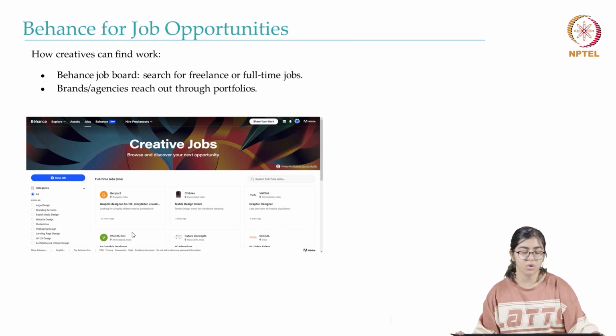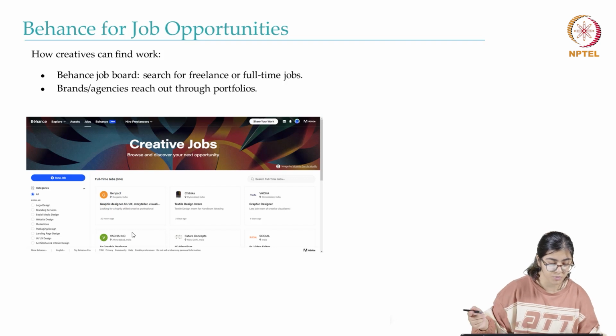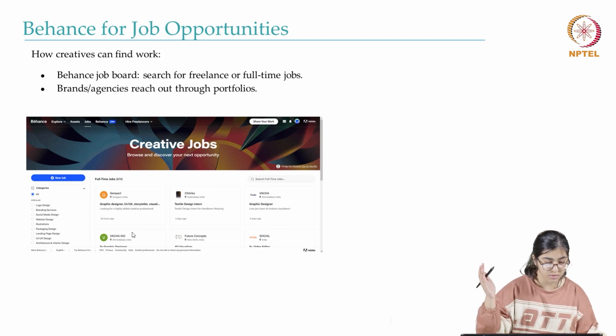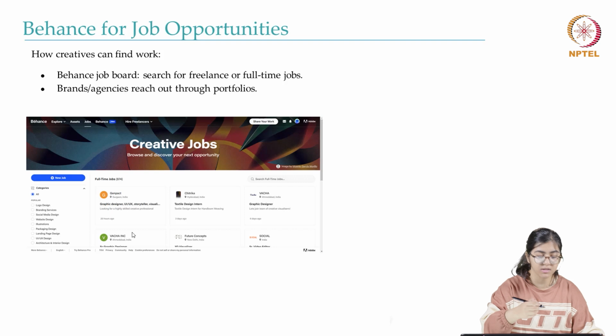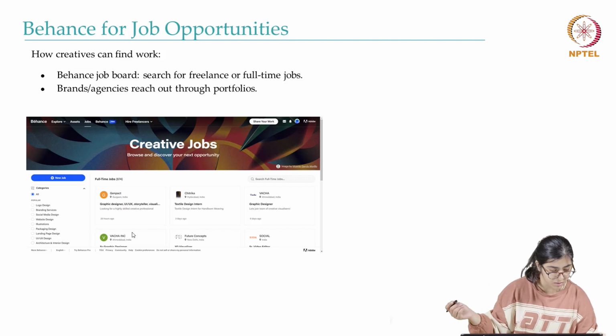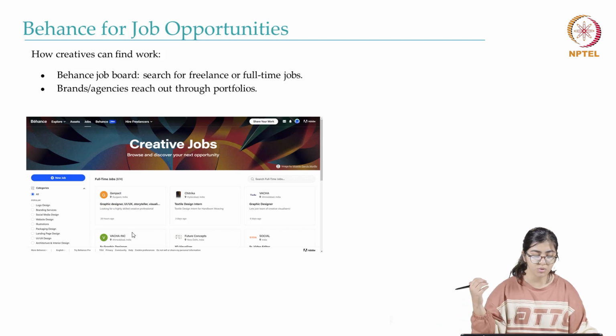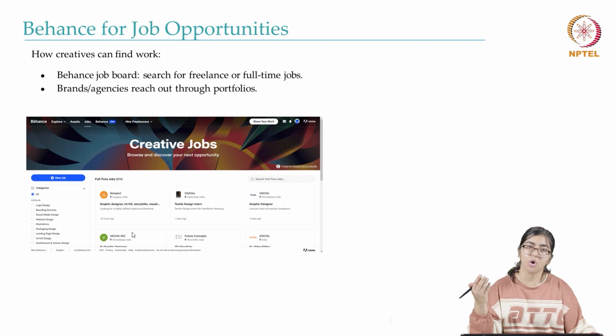Yes, so Behance also provides you with job opportunities. Like you go to this option, jobs, and you can look for jobs and search for them by categories. Like, as you can see, there's logo design, branding services, social media design, etc. There's a lot of job listings available here. So you can apply to them through your Behance profile.